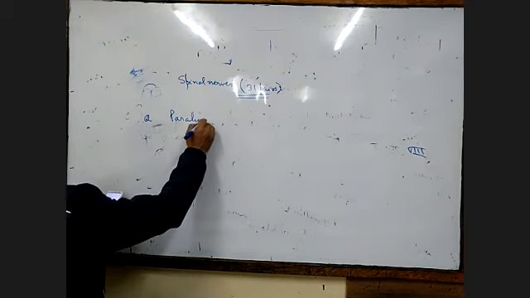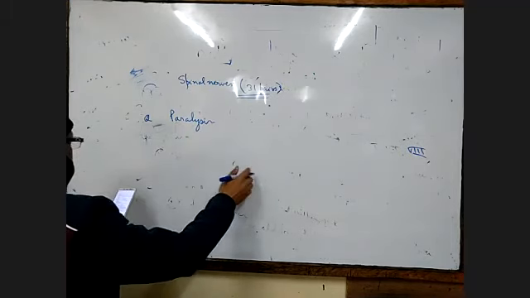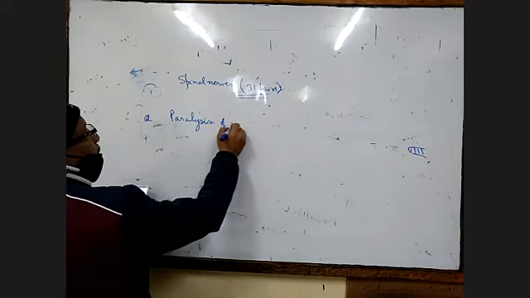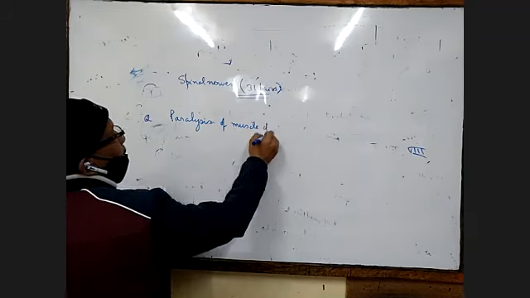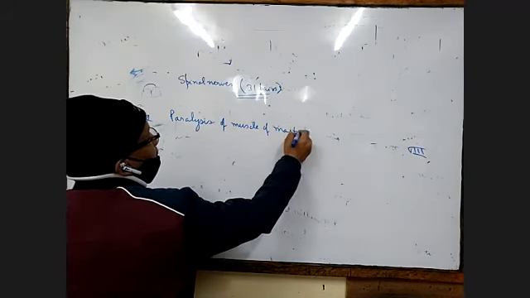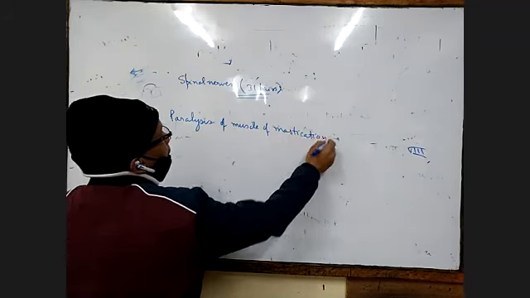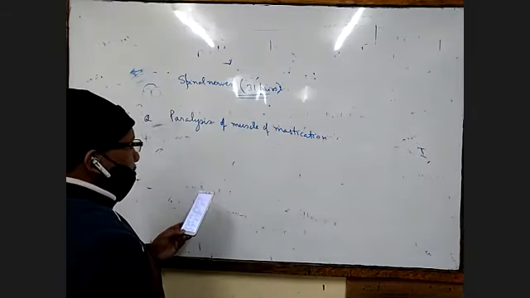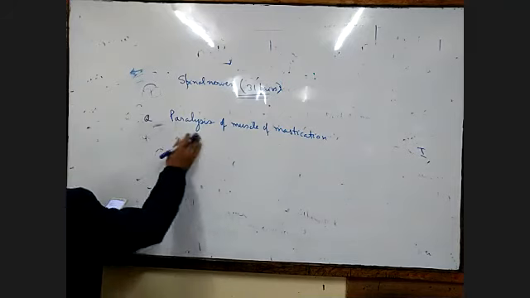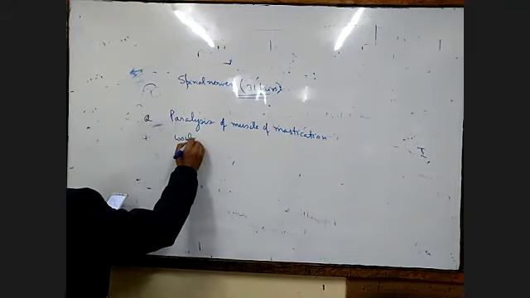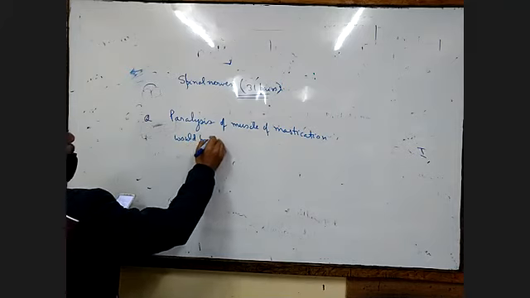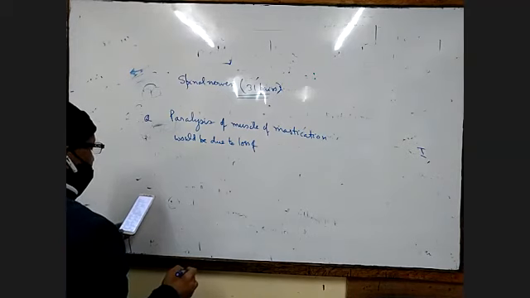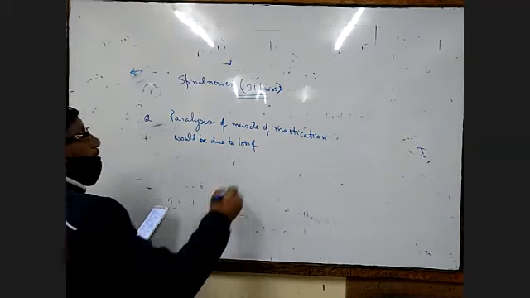Paralysis of the muscle of mastication. Mastication means we chew our food in the mouth. So this would be due to loss of function of which cranial nerve?